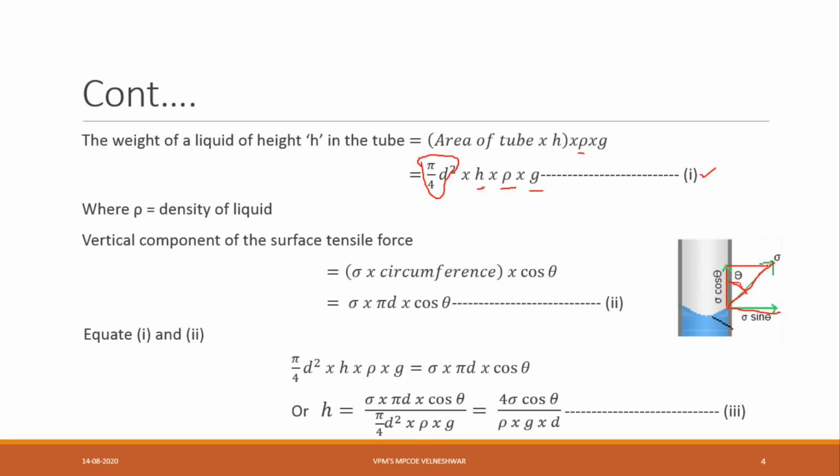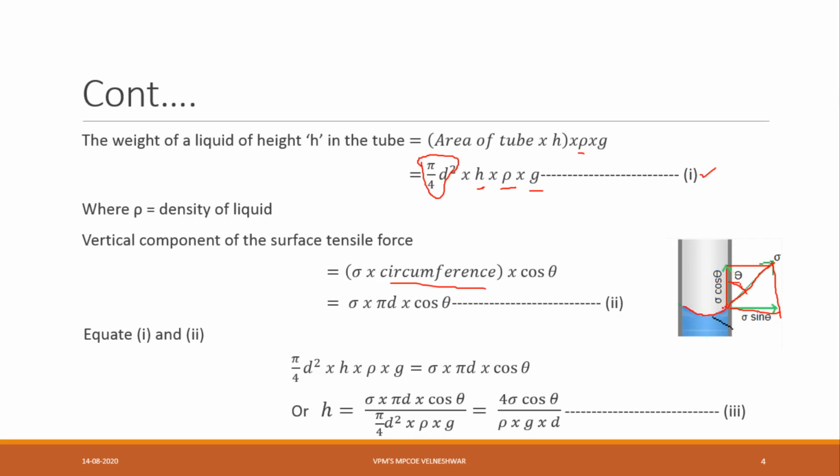The value will be sigma cos theta. If the component is along the adjacent side, we take cos theta; if it is along the opposite direction, then we take sin theta. So sigma into the circumference.